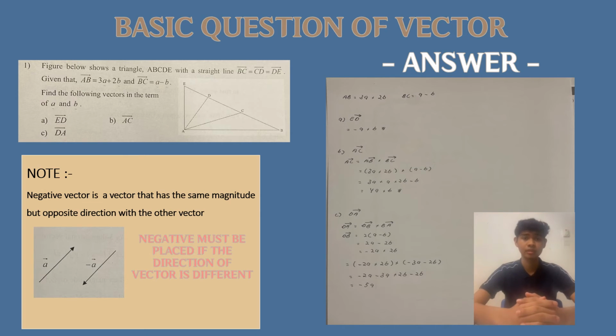For question B, to find vector AC, firstly, you must know how to get vector AC. You must add vector AB and BC. 3a plus 2b plus a minus b, and you sort according to the same letters, and you can get 4a plus b. For question C, you must find vector DB, that is to times vector BC by negative. You must remember, negative must be placed if the direction of the vector is different, and you can finish as usual.